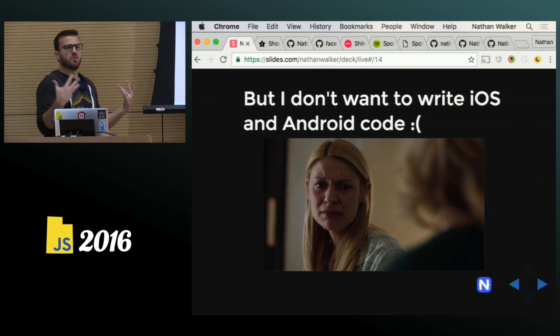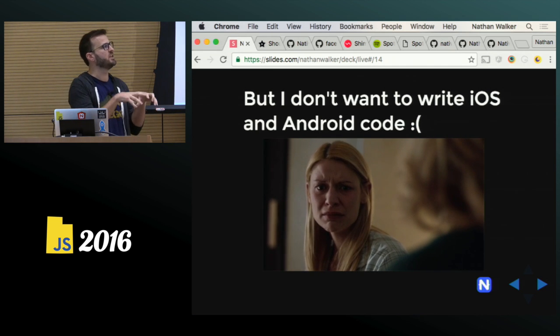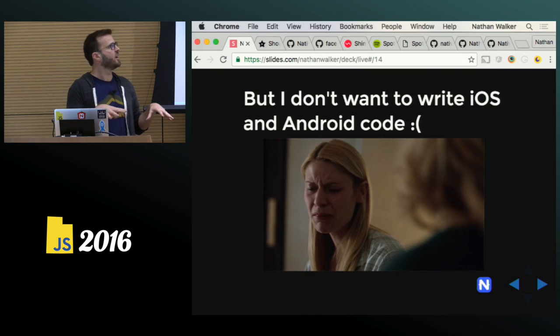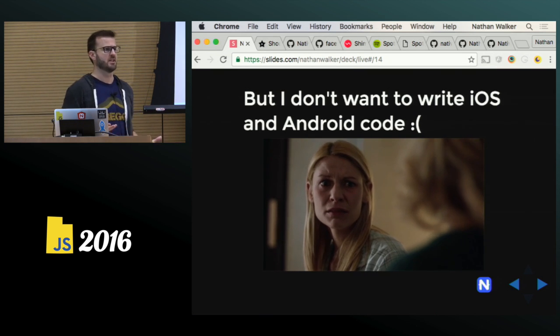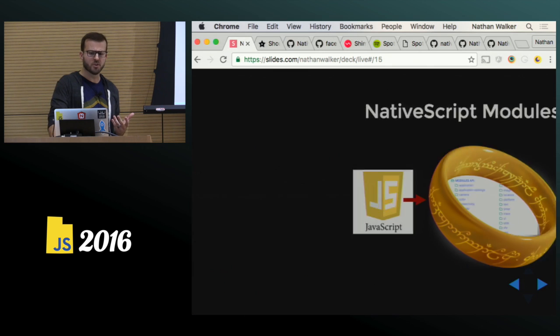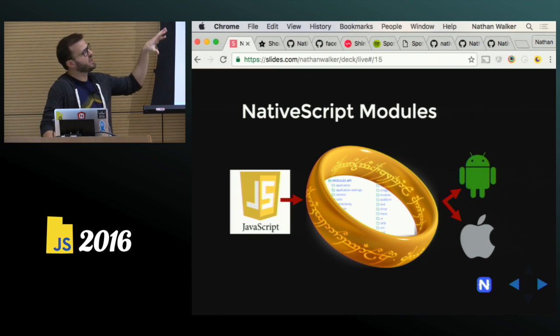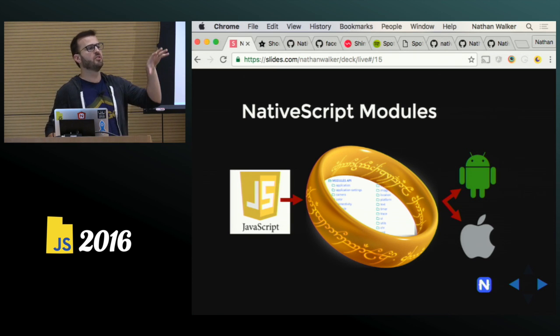So the big thing, of course, is you don't want to write iOS or Android code. Those examples I just showed you obviously are writing straight towards the Android and iOS APIs. That's not exactly what you want to do all the time, because some of them can be a little difficult to extrapolate. So what the NativeScript team did is they created an abstraction and created their entire framework around all these core libraries that you would generally want to access on Android and iOS. And these are very rich. They cover pretty much the gamut of anything I've ever wanted to access as far as developing a standard application.